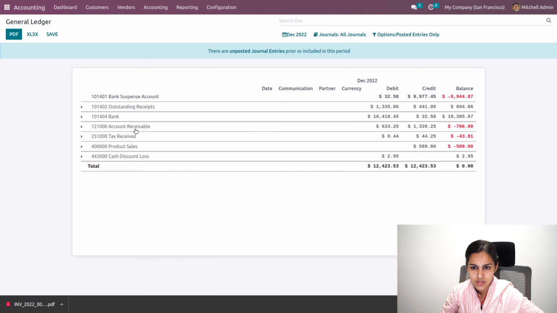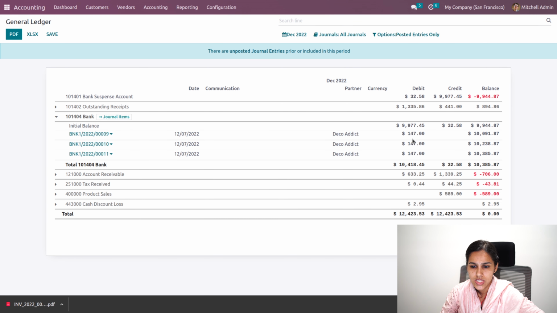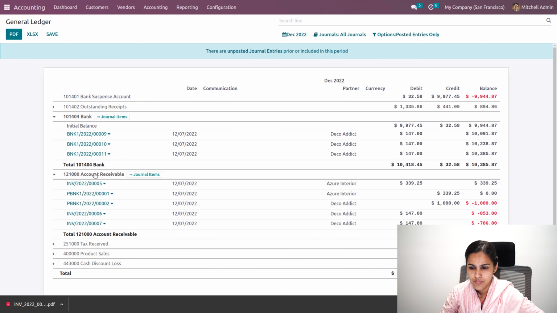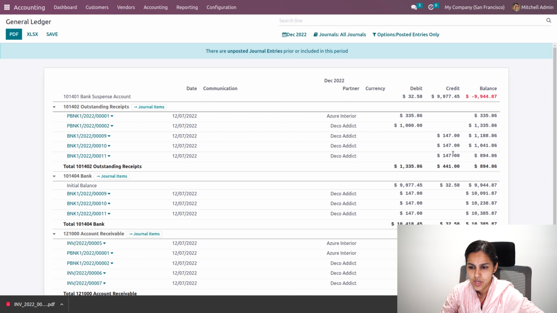Yeah, here you can see that amount 147 has been registered in the bank account, and for account receivable you can see that amount and the outstanding receipt as well. So from the outstanding receipt it will be moved to the bank account. So as it increases, it is debited.